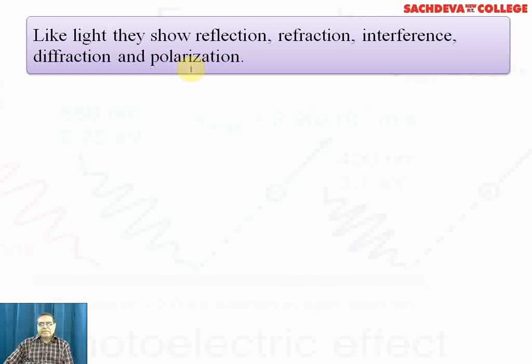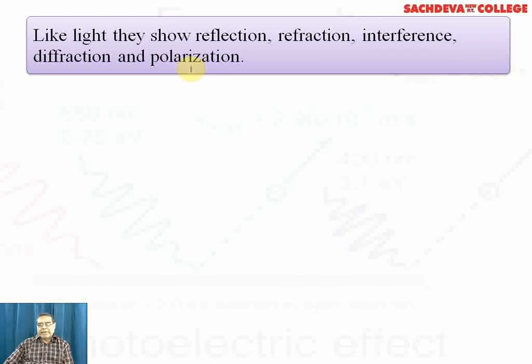Same is with X-rays. And interference means that if X-rays superimpose each other, there is formation of a resultant wave which has low amplitude or high amplitude, depending upon how the interfering waves superimpose.